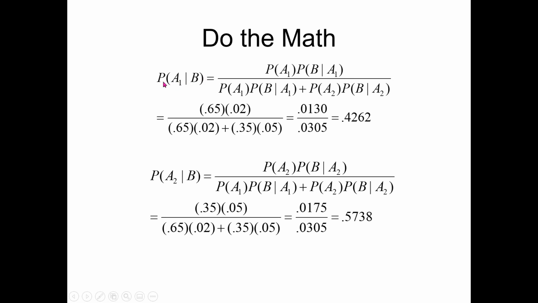So this is equal to probability of A1 and B, which is written here in the form of conditional probability as well. But even if you don't directly apply the conditional probability, just conceptually understand A1 and B, because the numerator will be intersection of these two, A1 and B. So A1 and B, that is supplier number 1 was chosen multiplied by the probability that it was a bad part that we just saw, it is equal to supplier 1 probability is 0.65 and the bad part from supplier 1 has a probability 0.02. So we multiply these two and the final answer is 0.4262.